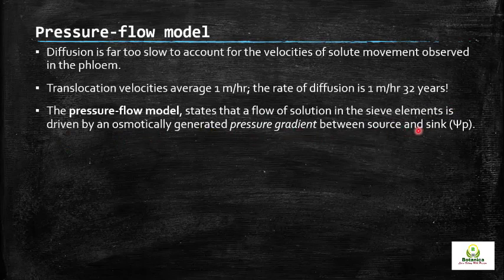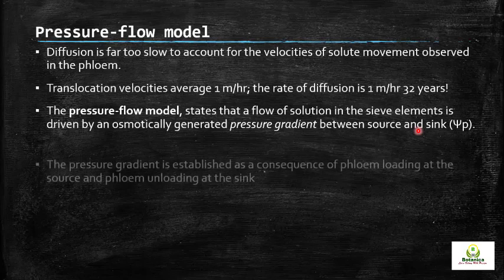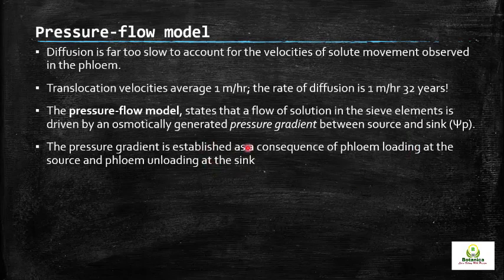So there is a gradient, a difference of pressure potential at the source and at the sink end, and this particular pressure is responsible for the movement of solute. The pressure gradient is established as a consequence of phloem loading at the source and phloem unloading at the sink. So as far as the pressure potential is concerned, this particular pressure is not present in the plant naturally. It is formed by the plant itself.